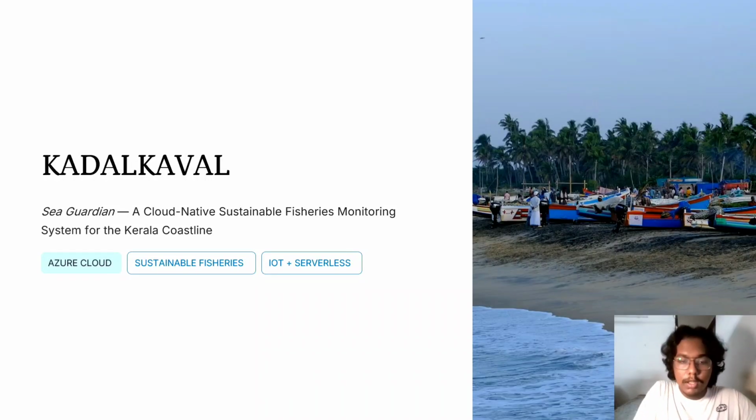Hello everyone. Our project is KADALKAVAL, meaning Sea Guardian in Malayalam. It is a cloud-native sustainable fisheries monitoring system developed for Kerala coastline using Microsoft Azure. The system monitors marine conditions such as sea surface temperature, weather conditions, vessel movement, and fish zone probability using simulated IoT buoy data and Azure cloud services. Our main goal is to improve fisher safety, support sustainable fishing, and provide real-time coastal monitoring through a scalable serverless architecture.